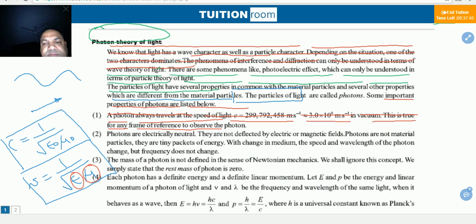Now, the next point. The mass of a photon is not defined in the sense of Newtonian mechanics. As we have studied in mechanics, there is a mass, but we never define the mass of the photon. We shall ignore this concept. We simply state that the rest mass of the photon is 0. What does it mean?